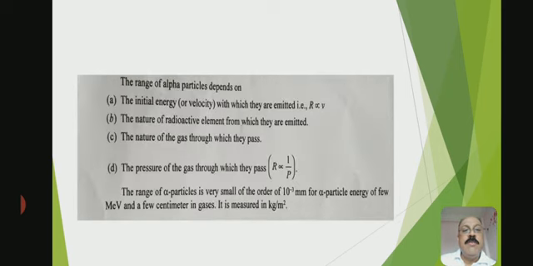So the range of an alpha particle depends upon the initial energy or velocity with which they are emitted. That is, range is directly proportional to the velocity of the alpha particles.